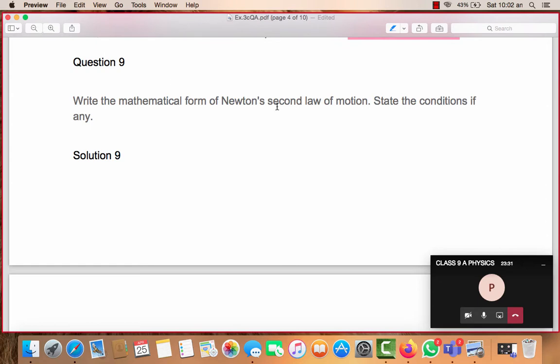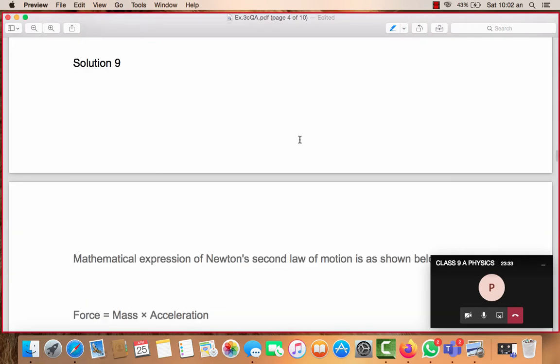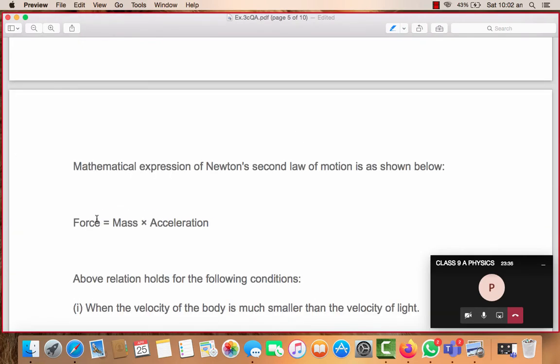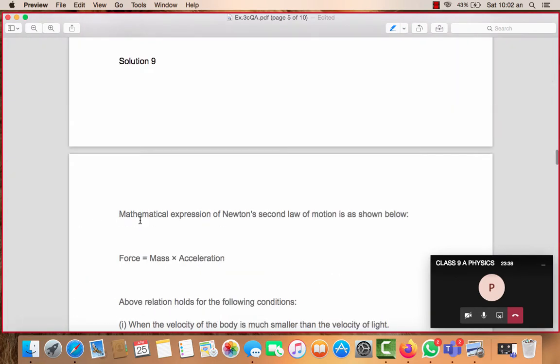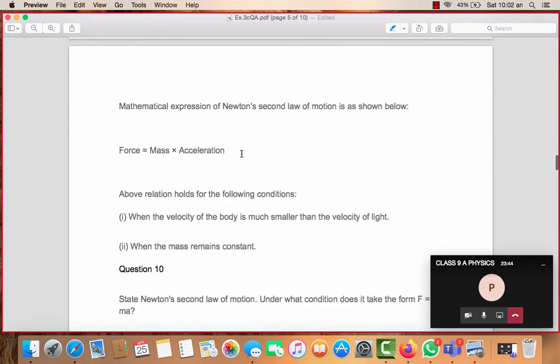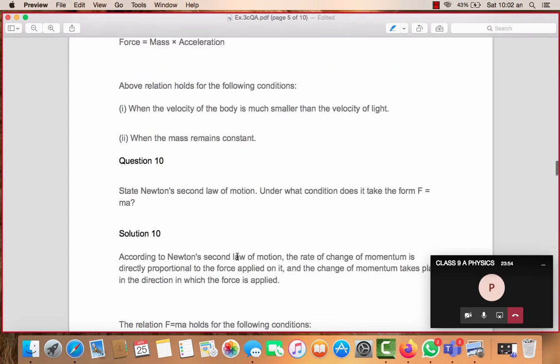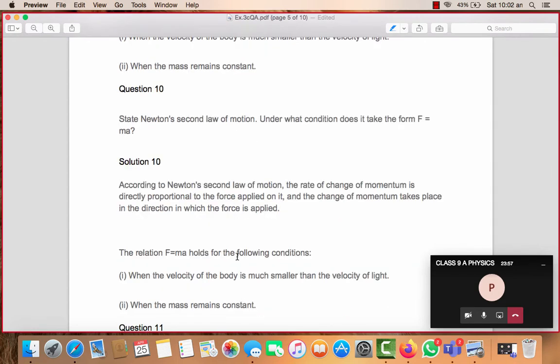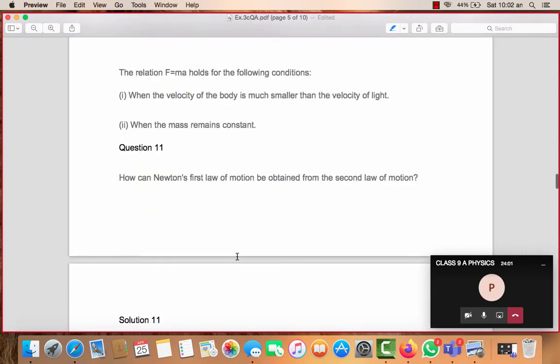Write the mathematical form of Newton's second law. This is what I was discussing again with you all. It is F equals ma: force equals mass into acceleration. State the conditions, if any. Is there any condition that is needed? Yes, that I have already written here. The velocity v of a body is very, very small compared to the velocity of light, which is c, and the mass remains constant. Next question. State Newton's second law of motion. Just now we discussed, so we will not go into it once again. Condition we have done.